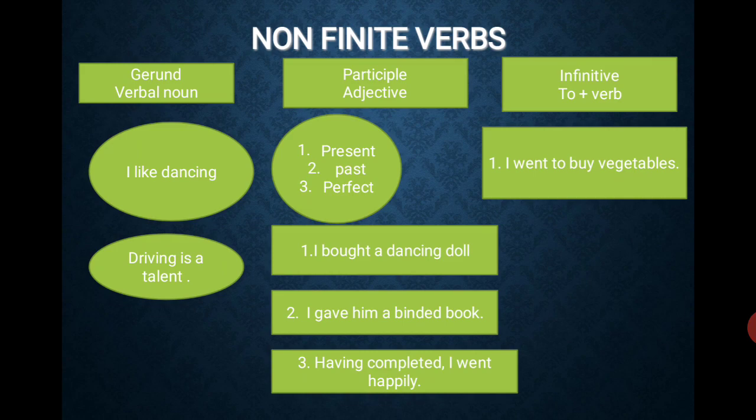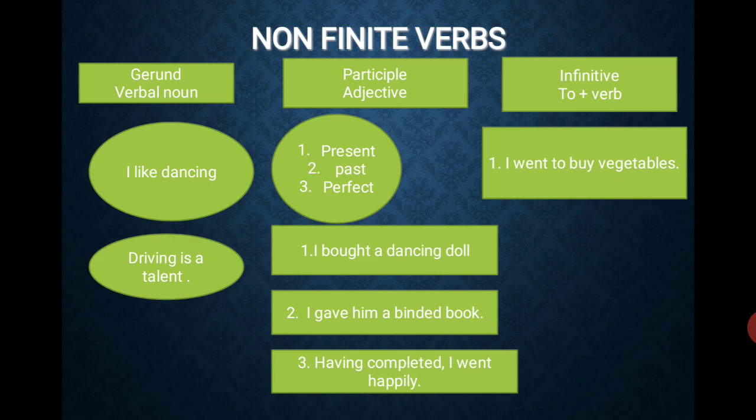In this slide, you will understand better about non-finite verbs. Non-finite verbs can be divided into three. The first one is gerund, the second one is participle, and the third one is infinitive. What is a gerund? Gerund is a verbal noun. It's not a verb. It ends with ing. It is a noun, a verbal noun.